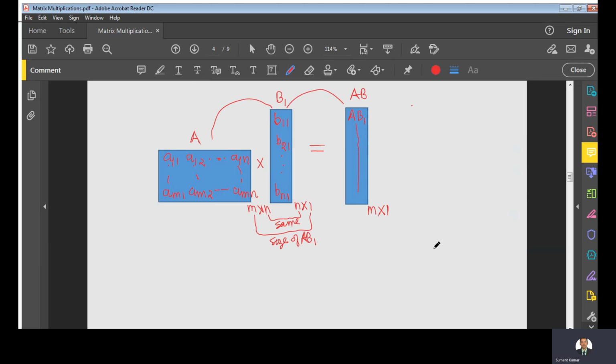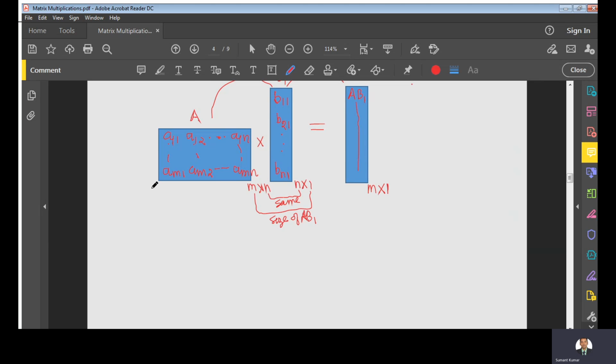So how will we use this concept? Let us take the example we already did in the previous example. What was the matrix in this case? I'm writing 1, 3, 2, 0, -1 and 1.